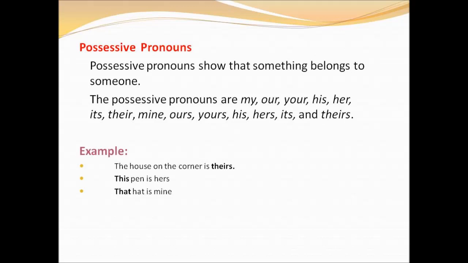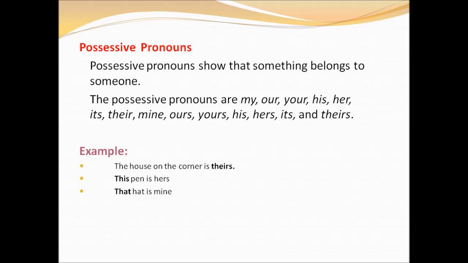Possessive pronoun. What is meant by possessive pronoun? Possessive pronoun shows that something belongs to someone. For example, this pen is hers. So what does this sentence represent? That this pen belongs to her.